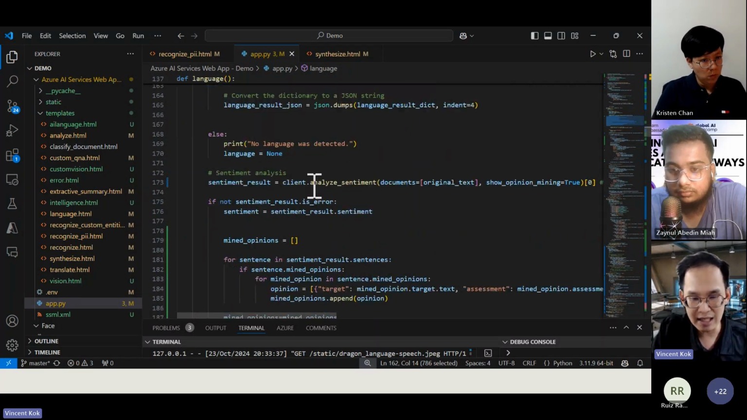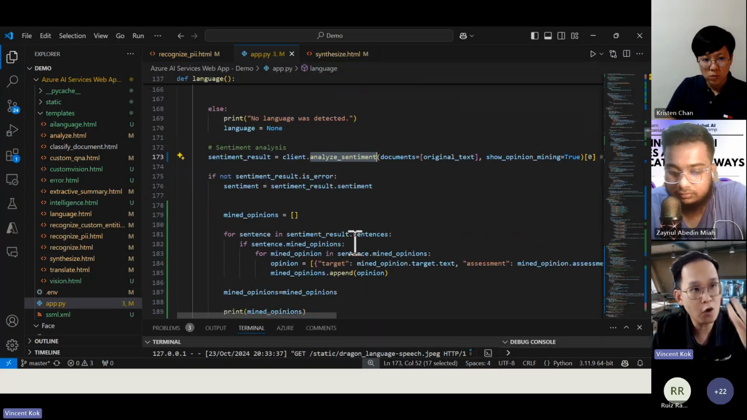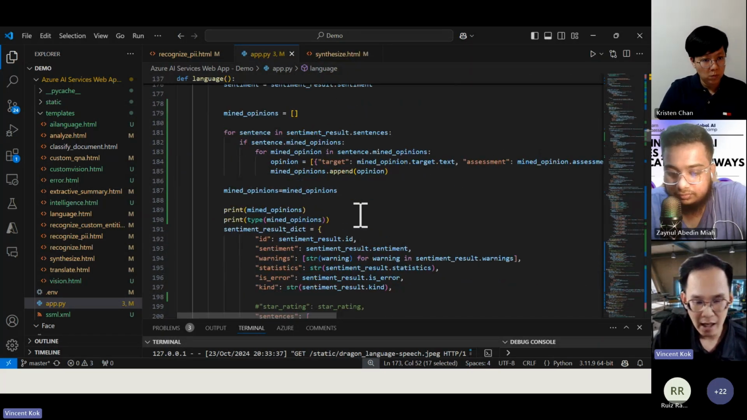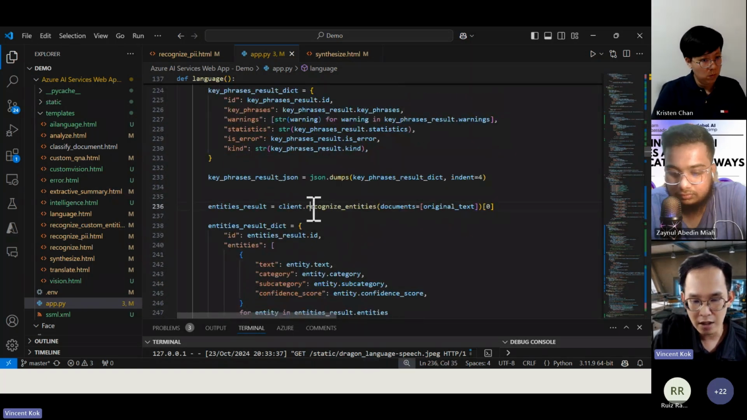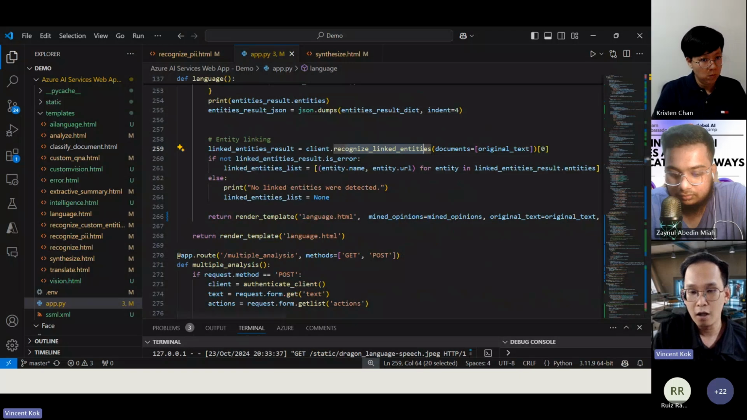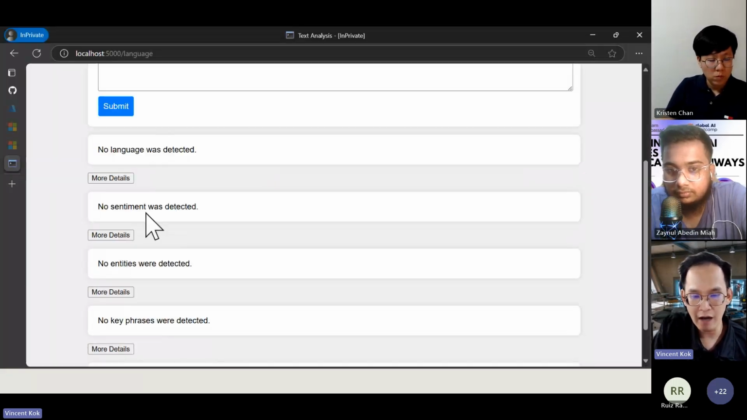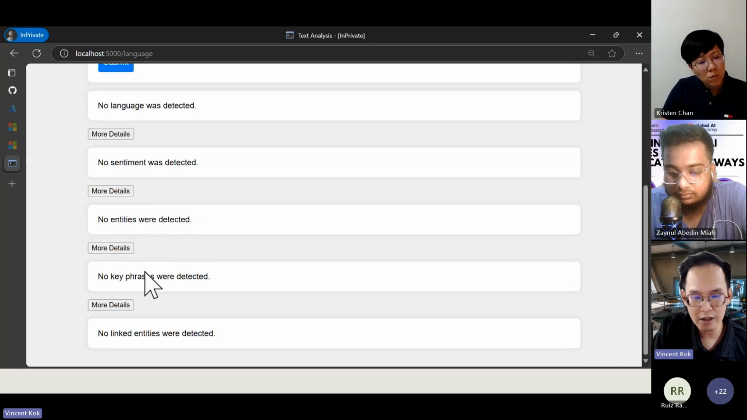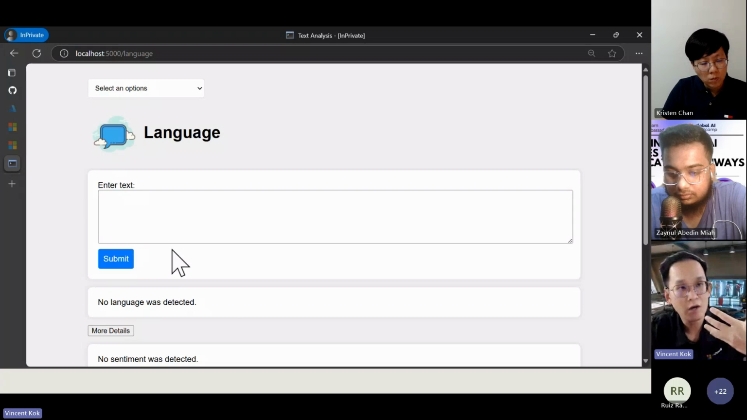The second one is sentiment, right? So analyze sentiment. You can see I just use the SDK method. And then after that, down here, I have extract key phrases. Okay, and then down here, recognize entities. And then I have recognize linked entities. And that's all. If you look back here again, I have the language, I have sentiment, I have entities, I have key phrases, I have linked entities. That's it, right? So this is how you will just use it.